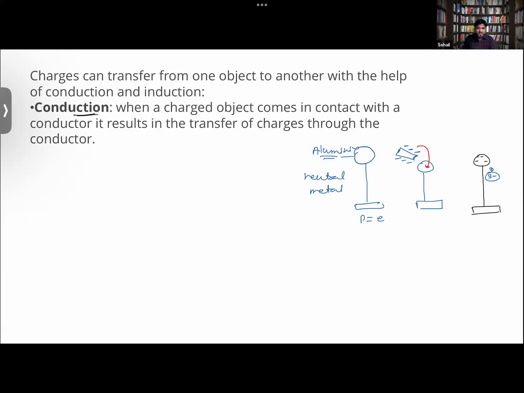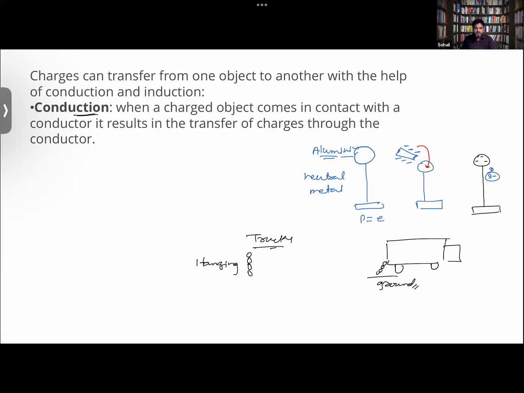Also, you guys might have noticed that at the back of certain trucks there will be a hanging chain. You might have noticed or might not have noticed. I mean to say that you might have seen at the back of the trucks a chain that will be hanging from the back of the truck, and that will be in contact with the ground, to deposit the charges into the earth.